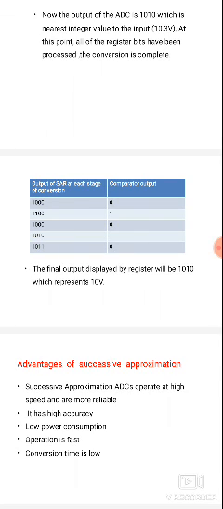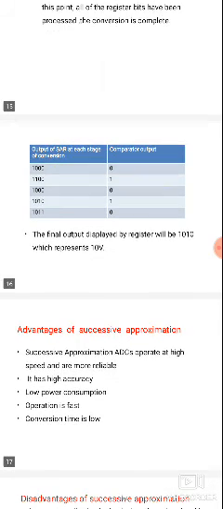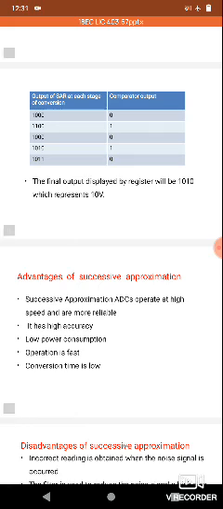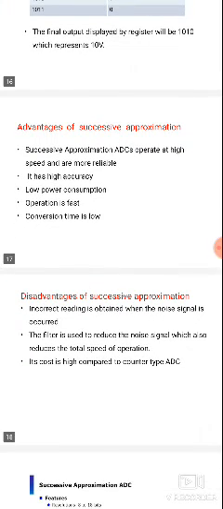So first time, with 1010 as input, the comparator output is 0. Next 1100, at each and every stage. The comparator output indicates the high position, so again it will be retained. Again it is retained to the original position 1010. Again the comparator output indicates 0 position. Next, with 1010 the comparator output is 1. Next 1011 is the value of 11 volts. The 11 volts also will be retained to 0 only. So the final output displayed by the register is 1010, which represents the 10 volts.